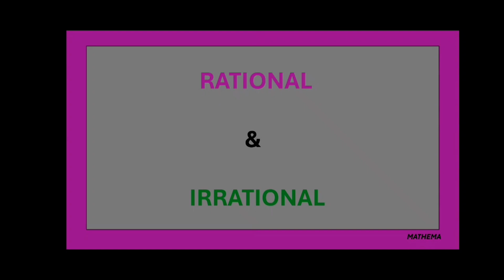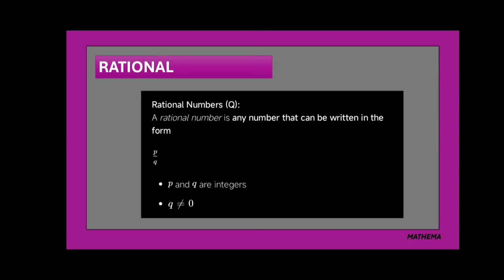In this presentation, we'll see what rational and irrational numbers are. Let's start with rational numbers. A rational number is any real number that can be written in the form p by q, where p and q are integer numbers, and q must not equal 0.